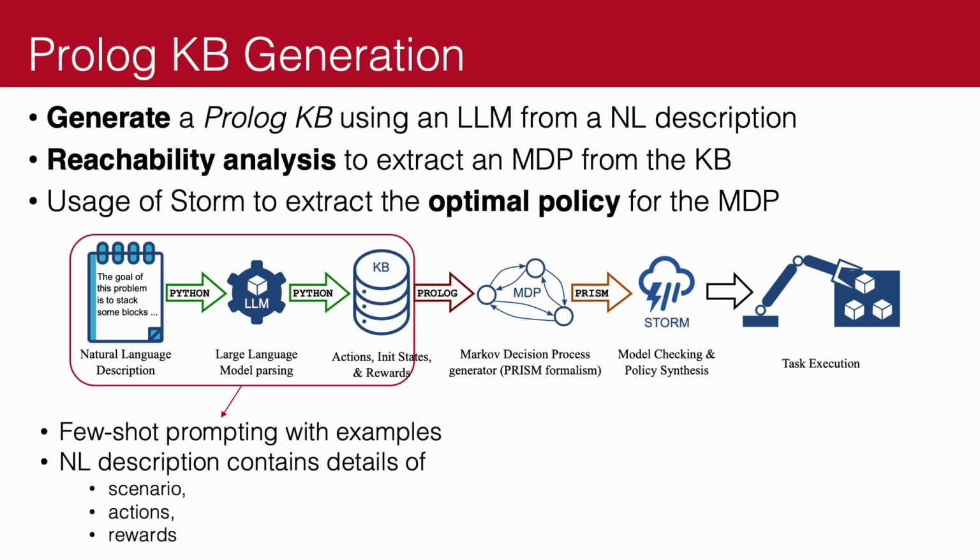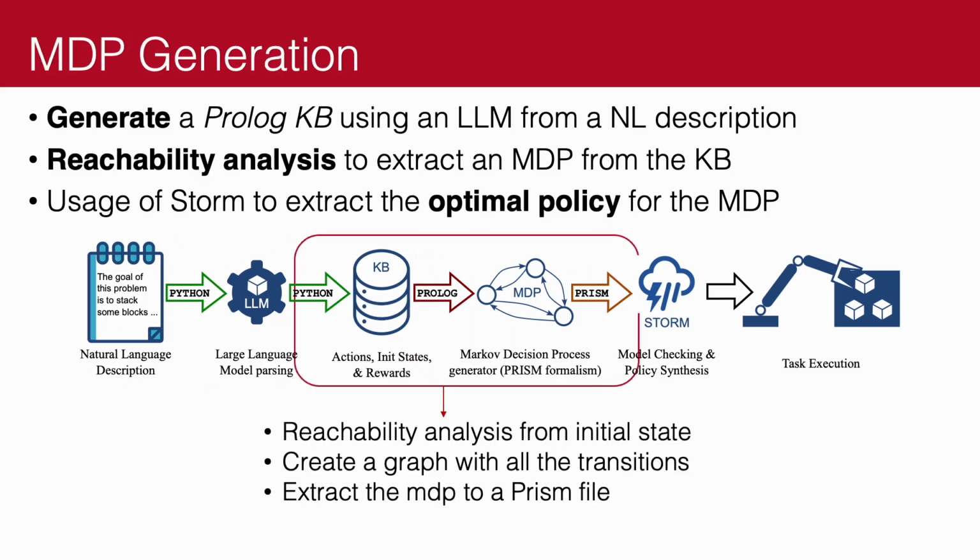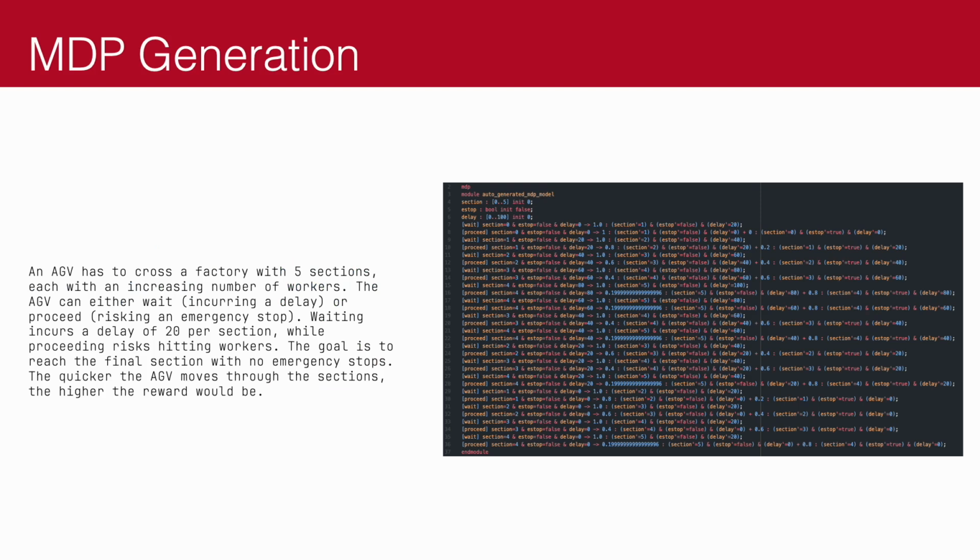We then move to the MDP generation part, where we start from the knowledge base that we created in the previous step. We start from the initial state that is written down within there, and by testing all the combinations of states and actions, we do the complete reachability analysis on the graph, and so we obtain an MDP that can then be written inside the Prism file. Here on the right, you can see a Prism file that is derived from a similar query passed to GPT-4.